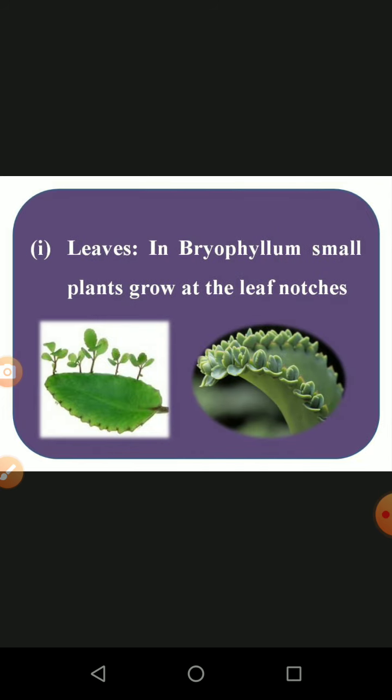First, the leaves. We know very well the Bryophyllum, where small plants grow in the leaf nodes. In Tamil it is called Kattipodum, the Bryophyllum plant. In the mature Bryophyllum plant, the leaf margin produces young buds. The buds detach from the mother plant and grow into a new individual. From that, there is no death of the parent plant.